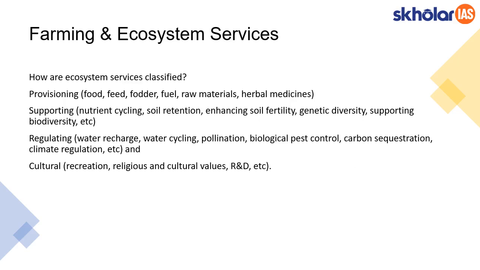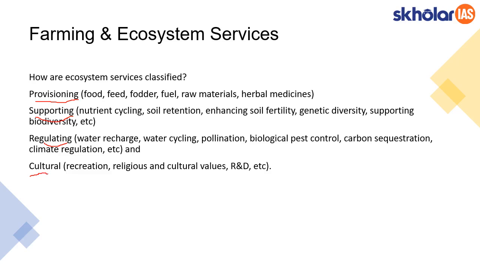So basically, ecosystem services can be classified into four types. One is the provisioning service that deals with food, fodder, fuel, etc. The second one is the supporting service that would relate to nutrient cycling, soil retention, genetic diversity, soil fertility, etc. The third one would be the regulating service related to pest control, water cycling, pollination, etc. And the final one is the cultural one.